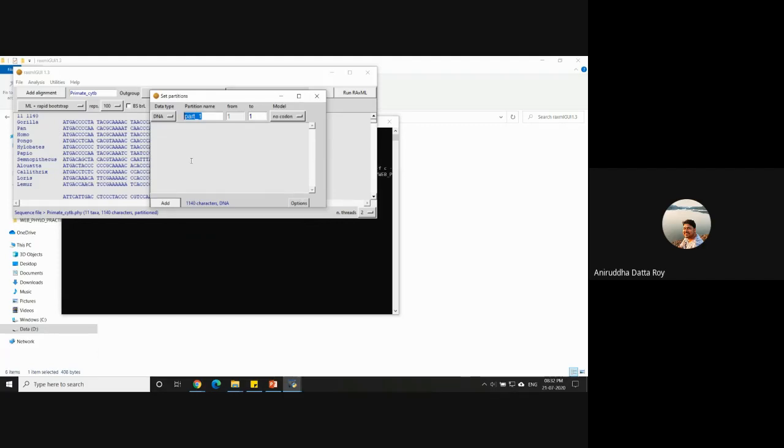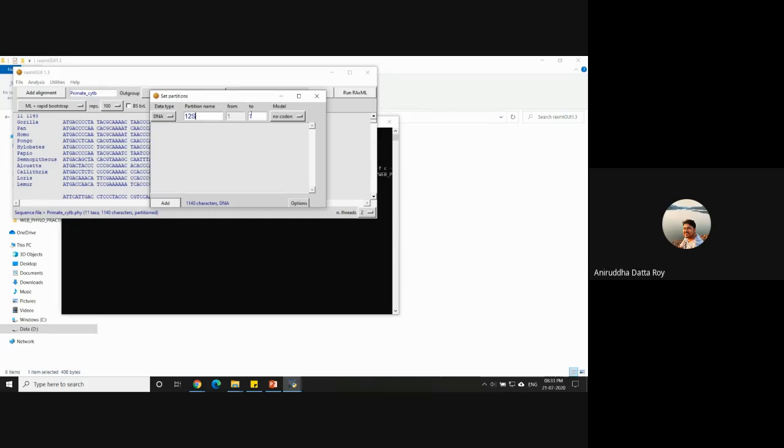Let's say I have 3 different regions, totally amounting to 1140 characters, and out of that, site number 1 to 500 is a non-protein coding region. Let's say it is 12s. So my first 500 base pairs is 12s. I'm going to write my partition name as 12s.